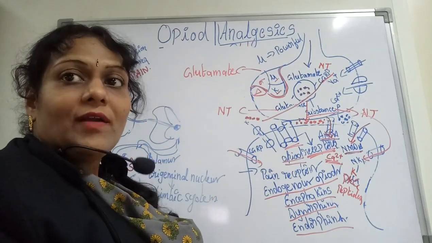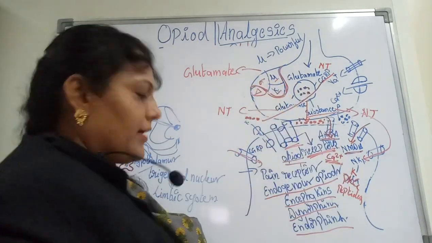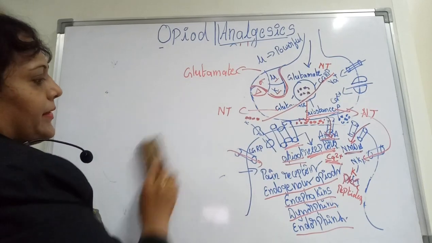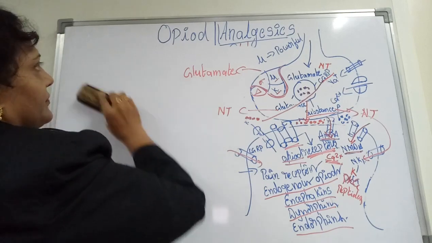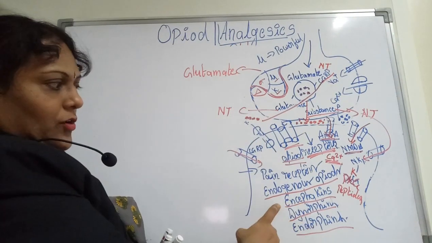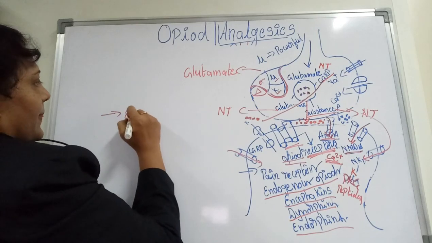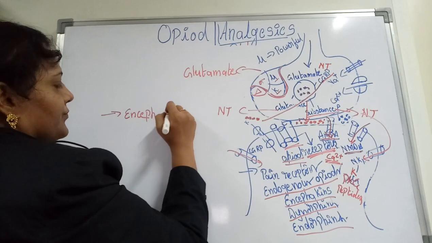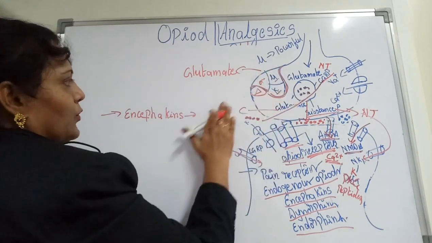Now we'll see what these three types of natural peptides are doing on the opioid receptors. Let me erase this and continue. Now these enkephalins are related to kappa and mu.